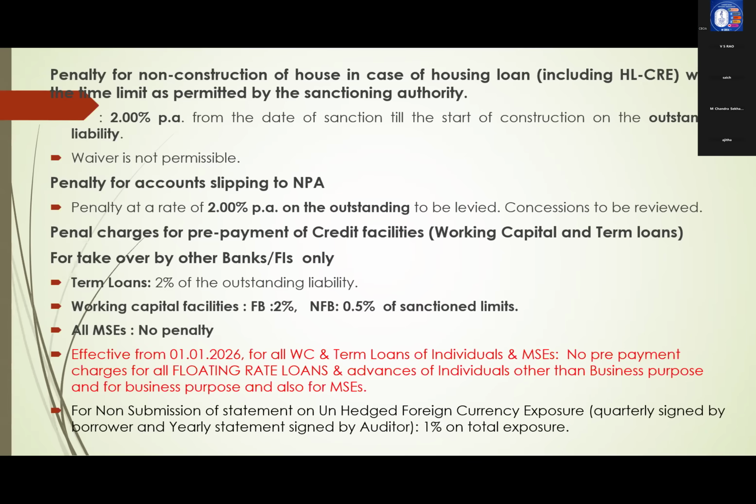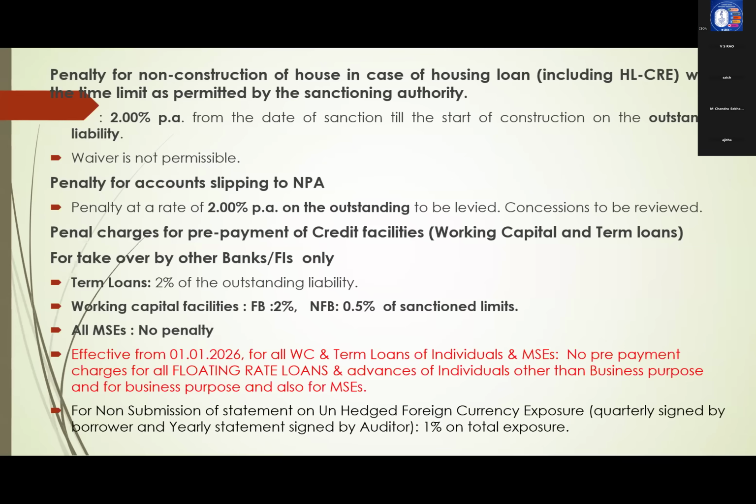Next, another one, for non-submission of statement of unhedged foreign currency exposure, quarterly signed by borrower. Normally, unhedged foreign currency exposure means any of our borrowers having foreign currency exposure. That means a commitment. They may be importing some machinery and they have to pay after half year or 1 year like that. Or they may be importing something, they have to pay in foreign currency. That is what foreign currency exposure is. Any such commitment, the party has to give us a statement.